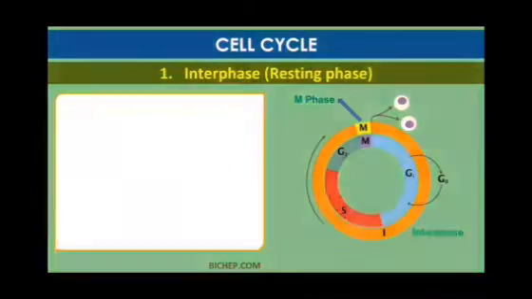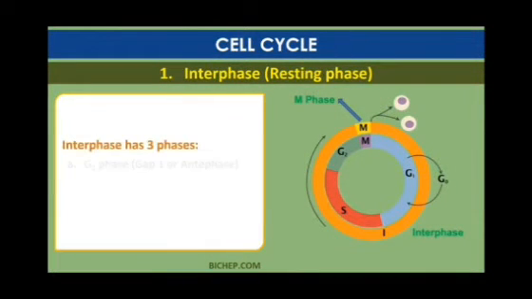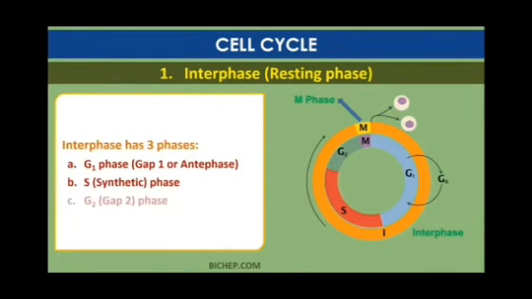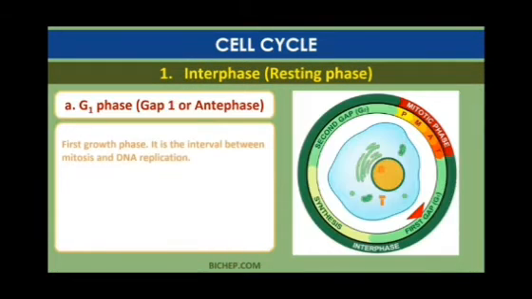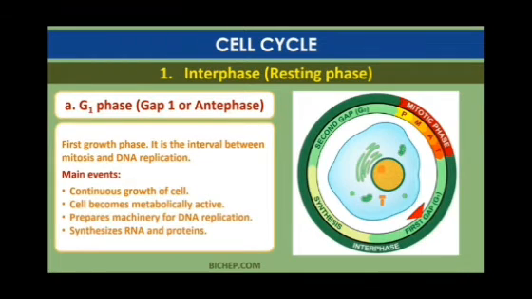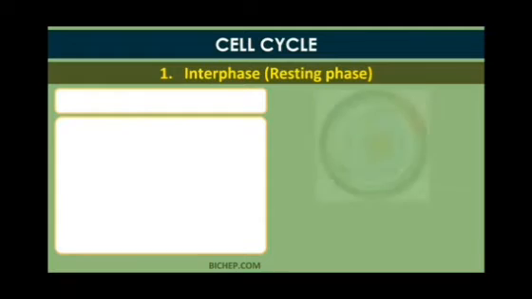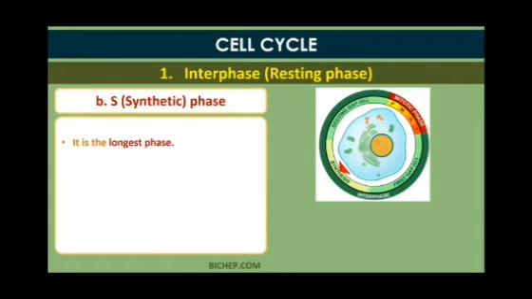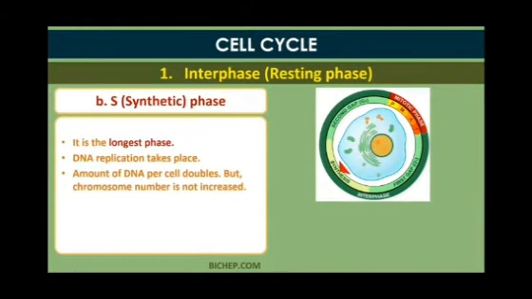The cell cycle has the first phase known as interphase, which has different phases you can see on your screen. Interphase is also known as the resting phase, and in this there are stages such as G1 phase, S phase, and G2 phase, and then the M phase.